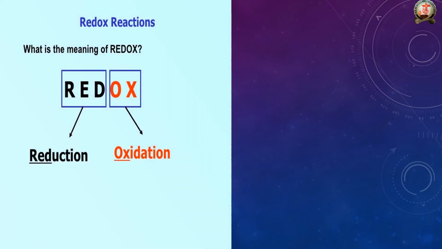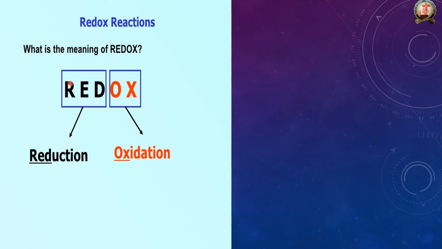So oxidation and reduction together is nothing but a redox reaction. Particularly in electrochemistry, all the reactions happen as redox reactions. What is the meaning of redox? See, red is reduction, ox is oxidation. Electrochemistry deals with the study of production of electricity from energy released during a spontaneous chemical reaction. How will the redox reaction happen? The reaction should be spontaneous. Spontaneous is nothing but the reaction taking place regularly.